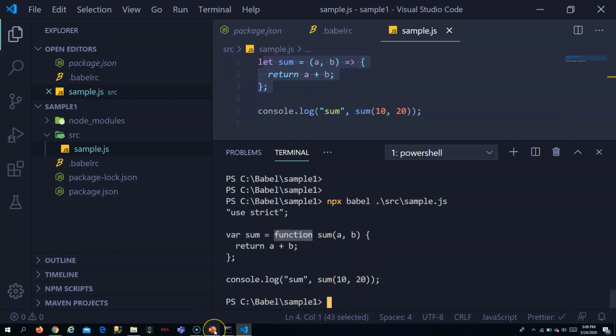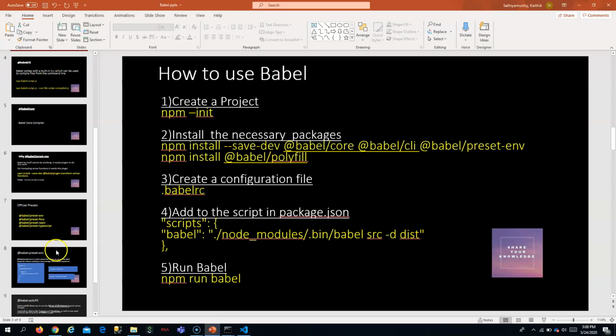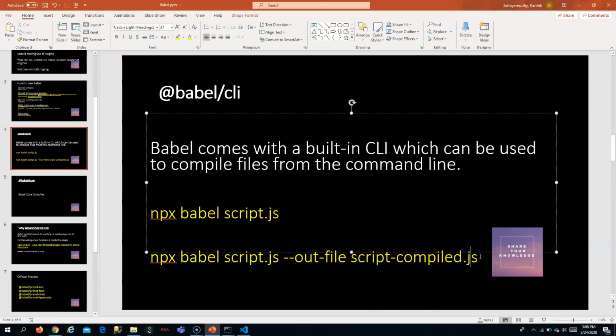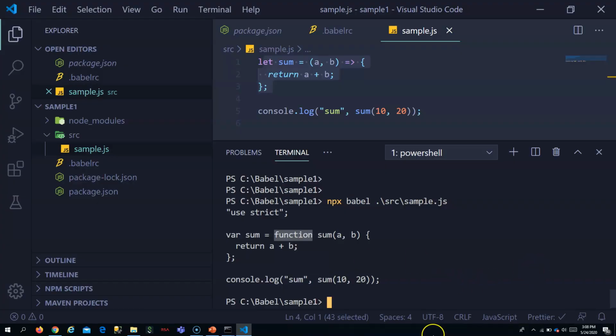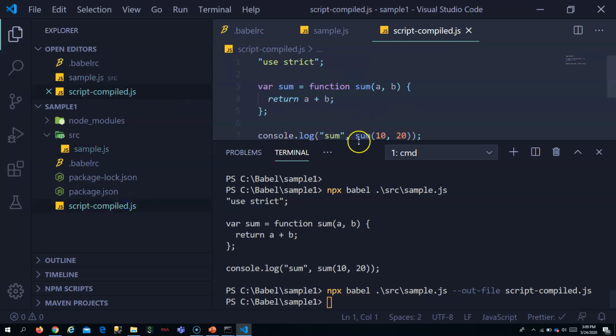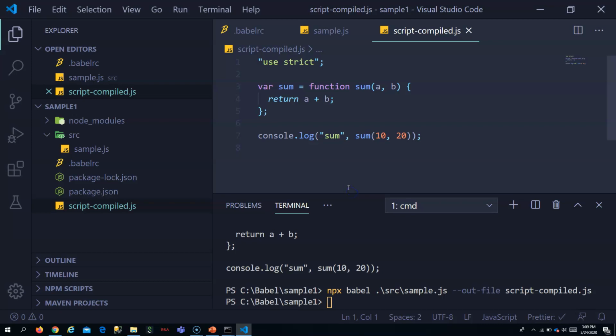And you can also use the CLI to output to a file instead of to the command line. You can copy this and create a file for that. So now it has created the file also. We have done this because we have installed Babel CLI.